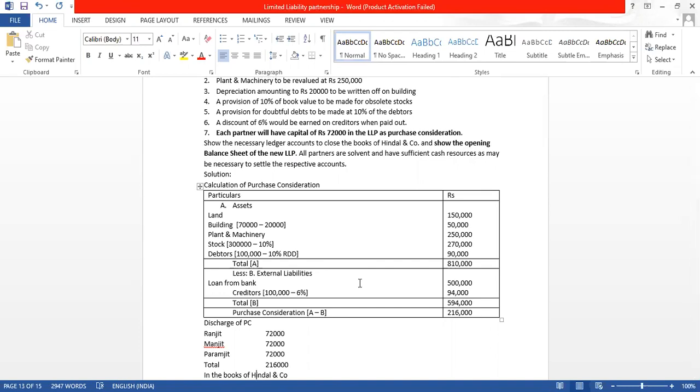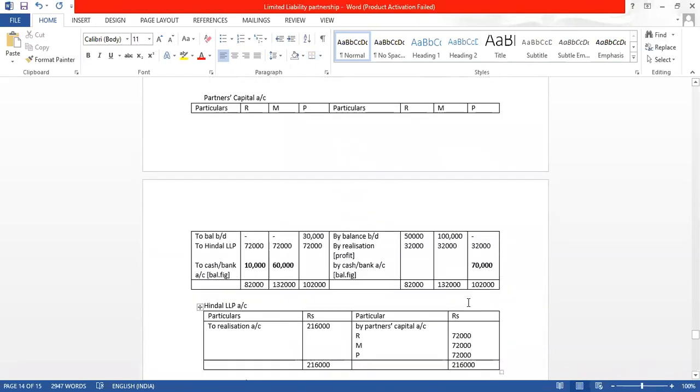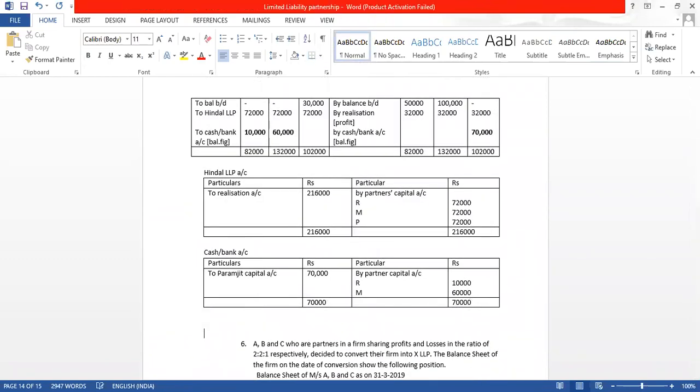But because the balance sheet is of the LLP business, we have to prepare the balance sheet as per the format of the LLP balance sheet. So the balance sheet will be prepared as per the LLP format, and the base for which assets and liabilities are being taken over, for that we can refer to our purchase consideration. So in the books of Hindal LLP, we have to prepare the balance sheet. Hindal LLP is there, and we have to prepare the balance sheet.